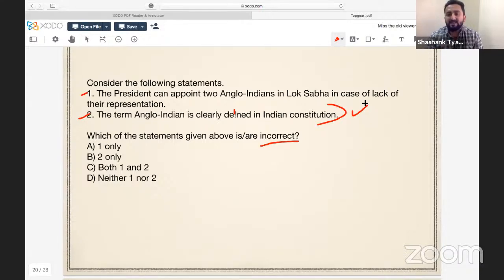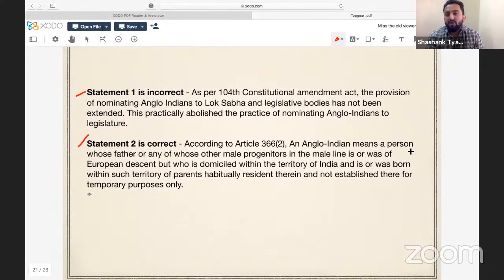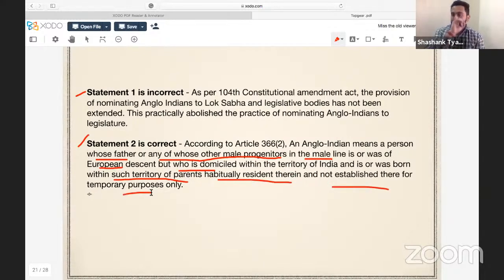The Constitution defines Anglo-Indian. An Anglo-Indian means a person whose father or any of whose other male progenitors in the male line is or was of European descent, but who is domiciled within the territory of India, and is or was born within such territory of parents habitually resident therein and not established there for temporary purposes only.